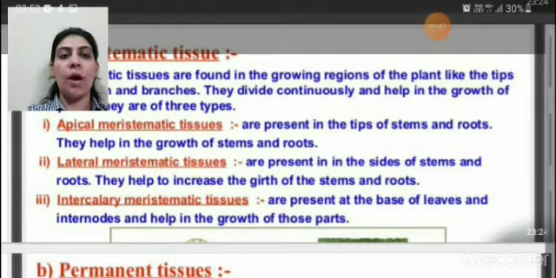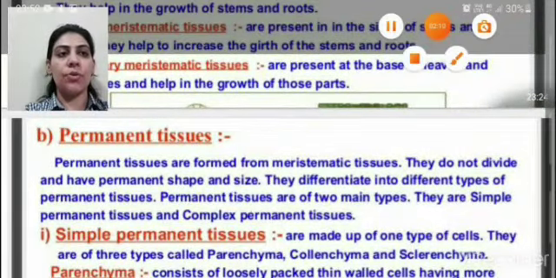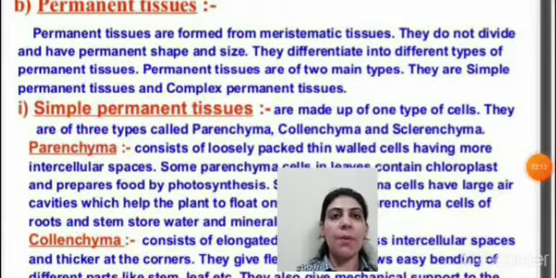Next, if I am talking about the last part of the meristematic tissue, that is the third one, intercalary meristematic tissue. They are present at the base of the leaves and internodes. They are present only at the specific site, that is internodes, and help in the growth of those parts which arise from the internode area. Next is the permanent tissue.